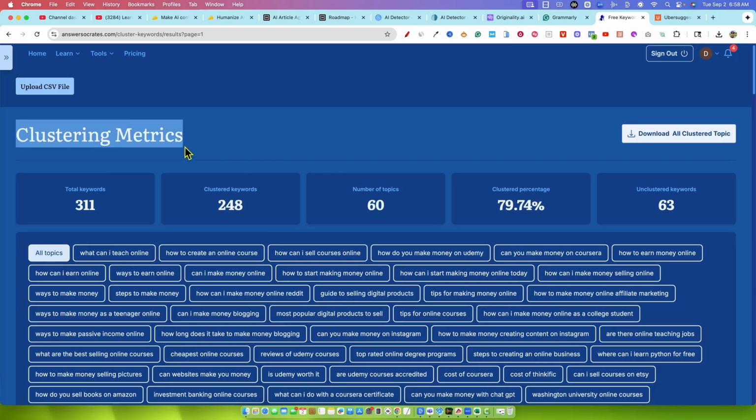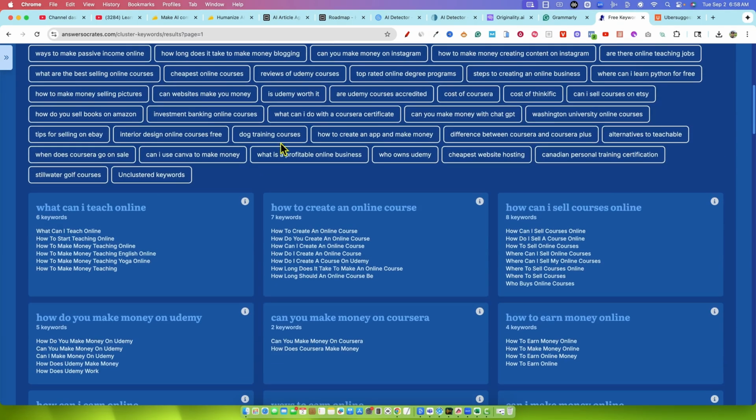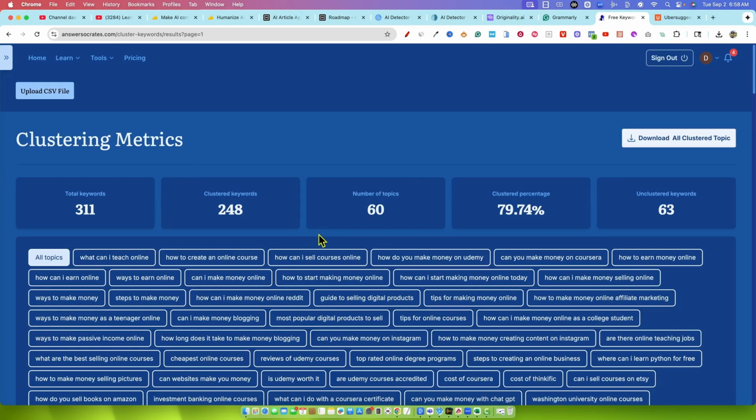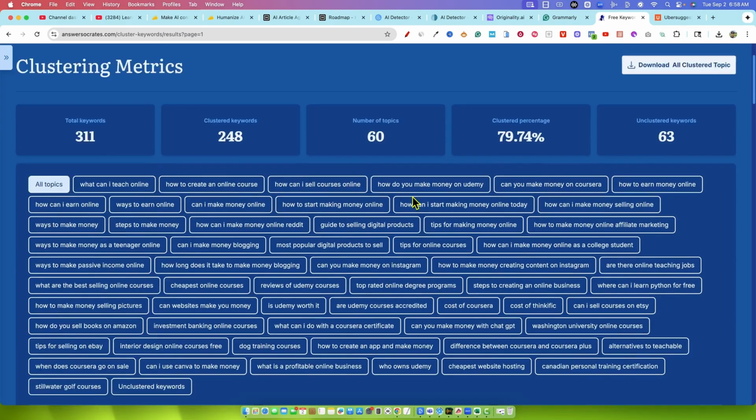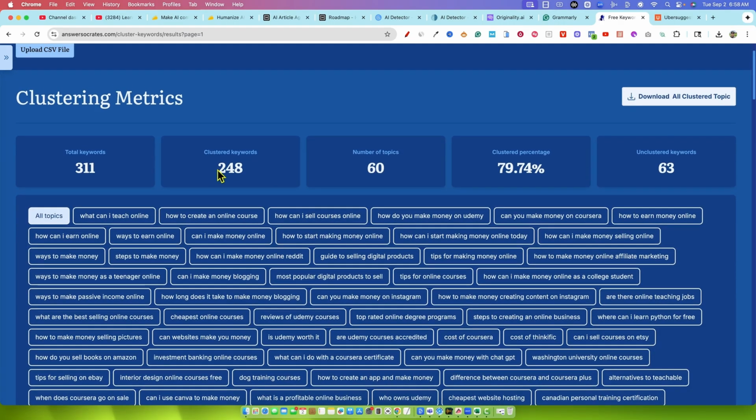In this case, we found what they call recursive keywords. Then we can go over here and click the cluster button, and it clusters all these topics and tells you, hey, there were 311 keywords. We clustered 248 of them, so we clustered 80% of the keywords you gave us. So now we have 60 articles that we're confident you should write with the keywords in them, and then 63 other additional keywords that we weren't able to cluster.